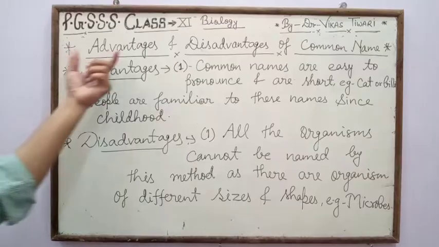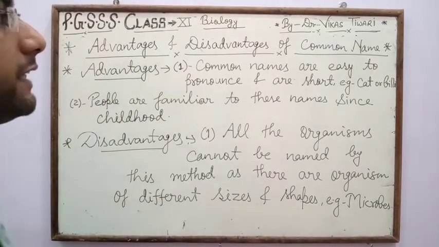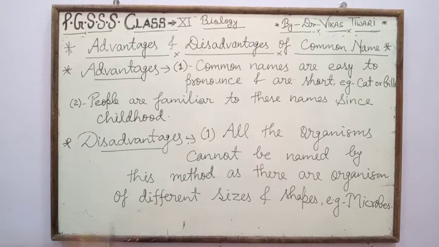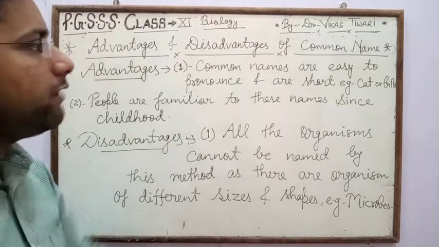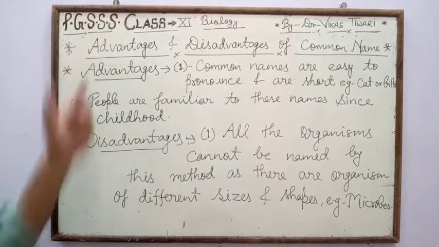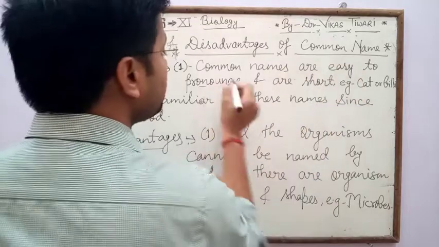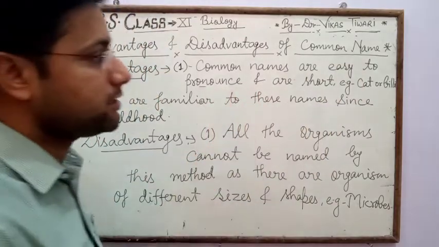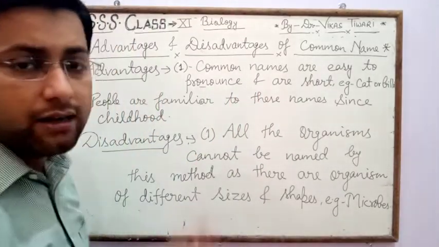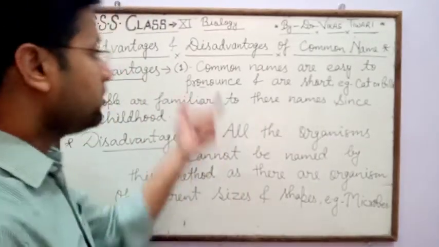Now next heading is advantages and disadvantages of common names. First, advantages. Common names are easy to pronounce and short, like cat or billi, dog or kutta.